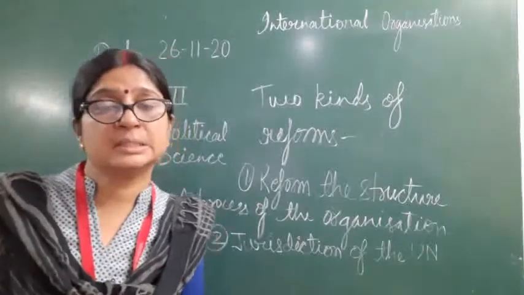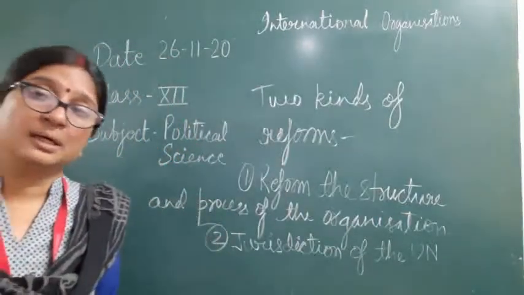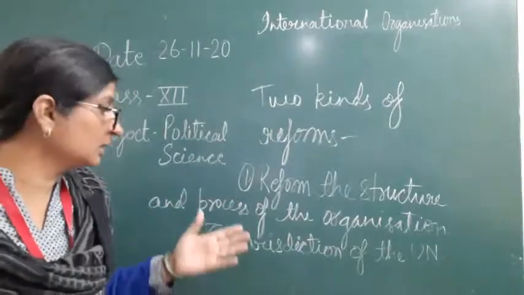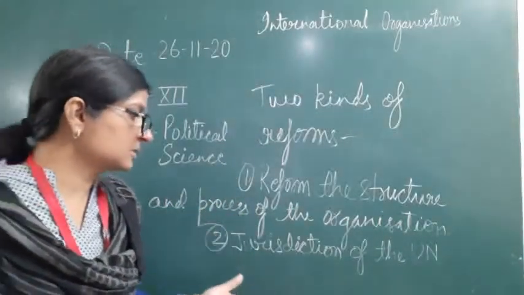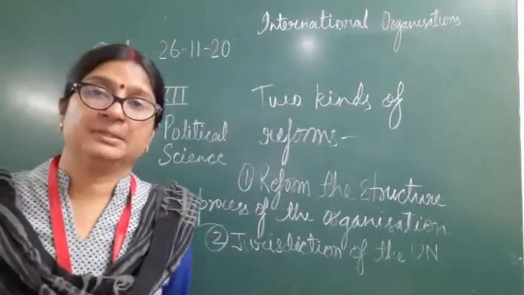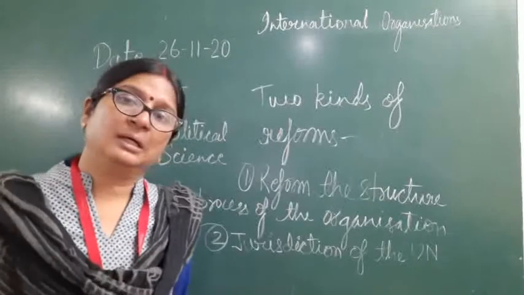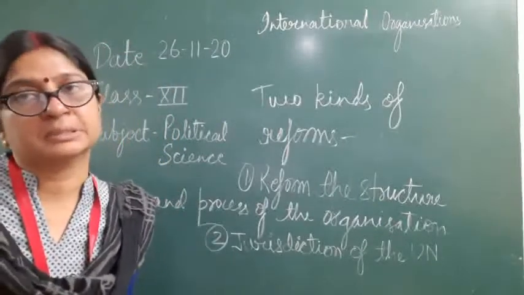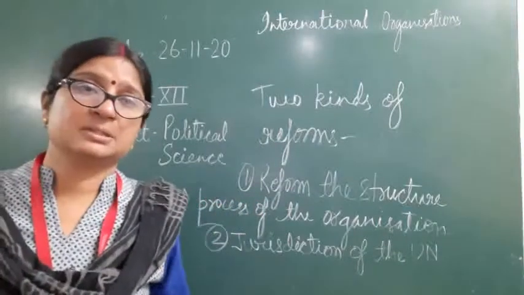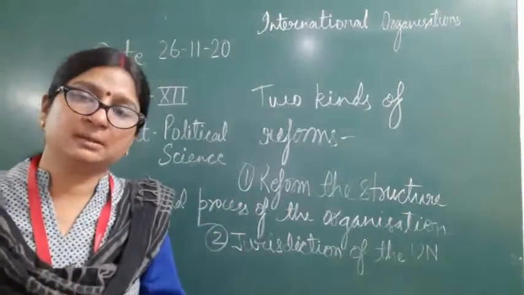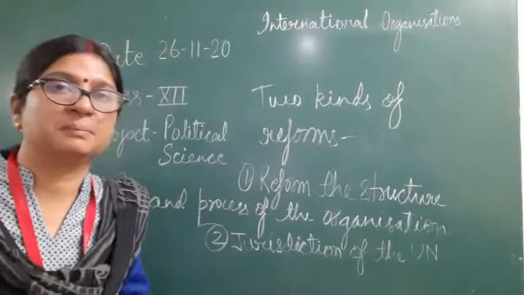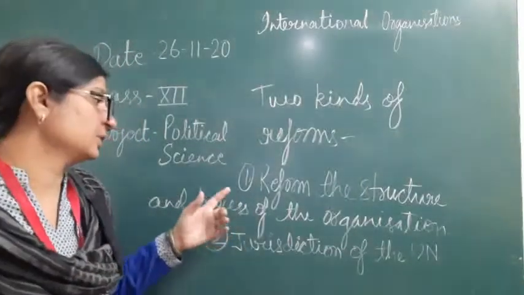So this is the controversy regarding the reform. ये पहले तो दो तरह के डिमांड्स आ रहे हैं, और इसमें भी हम देख रहे हैं कि जो जुरिस्डिक्शन को लेकर के जो डिमांड्स हैं वो डिफरेंट है. So in this chapter we will discuss both these types of reforms which are aimed at reforming the UNO. But our more stress will be on the reform of structure and process.